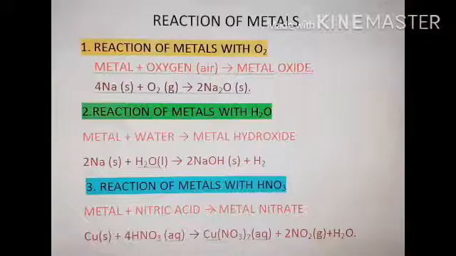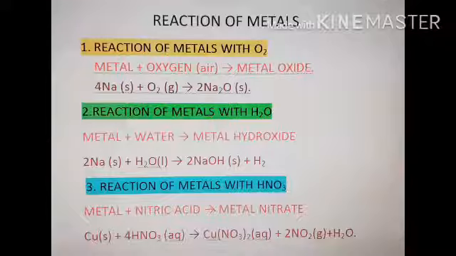When metal reacts with nitric acid, you get metal nitrate plus nitrogen gas plus water. I am sure you have understood these reactions very well. This is one of the important reactions of metal in inorganic chemistry. So dear children, please try to understand all these reactions, which is very important.